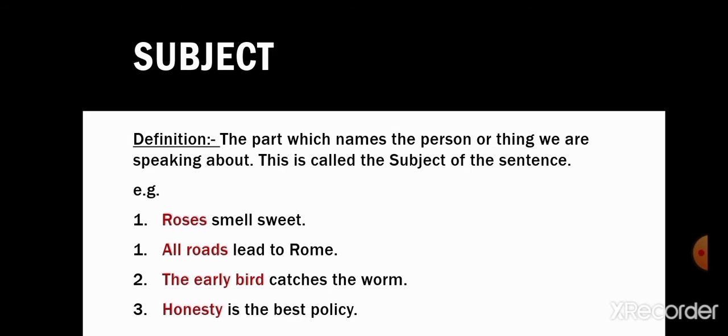So here students, the part which names the person or thing we are speaking about is the subject. So in the first sentence, roses is the thing that we are speaking about. In the second sentence, we are speaking about all roads. In the third sentence, we are speaking about the early bird. In the fourth sentence, we are speaking about honesty. So these are the subjects of the sentences.